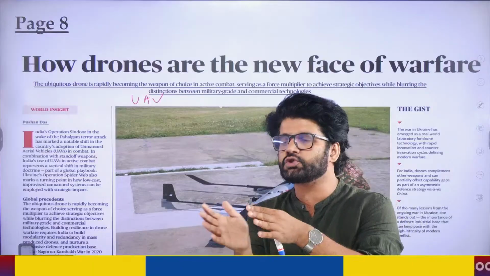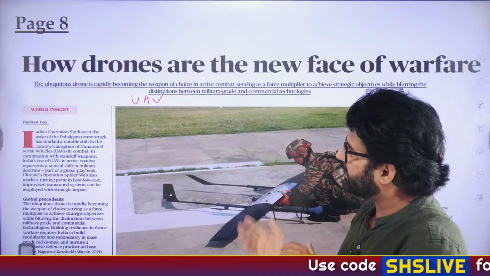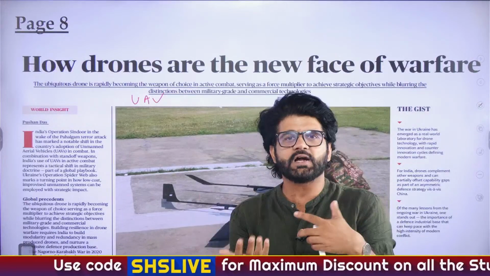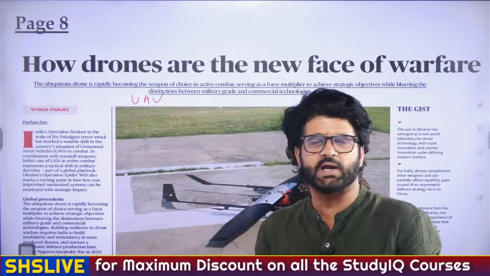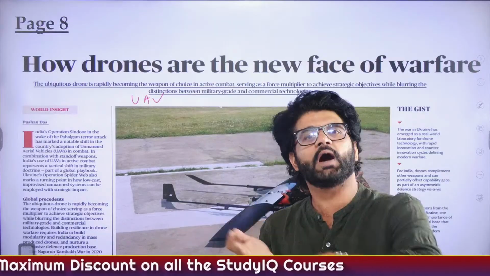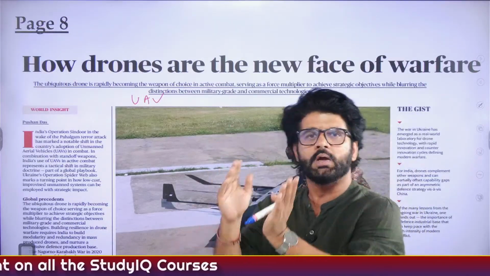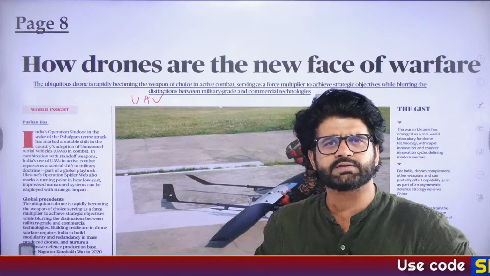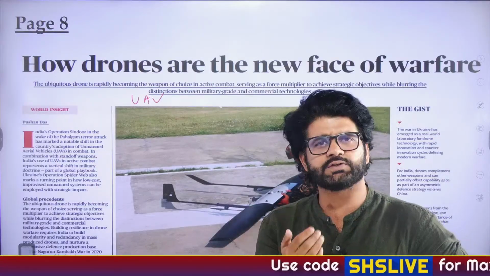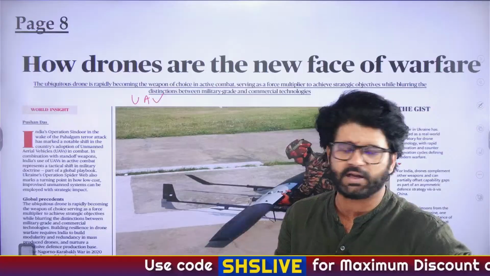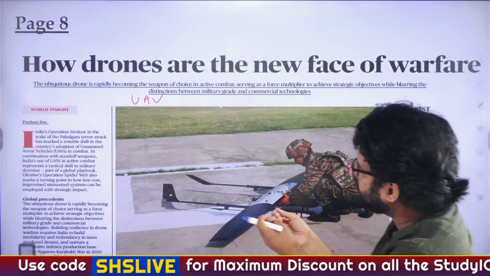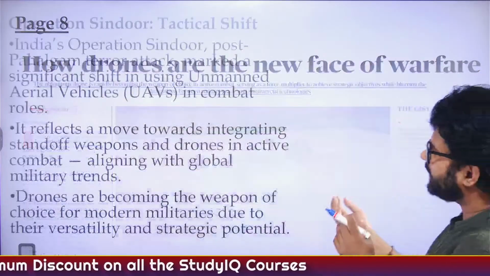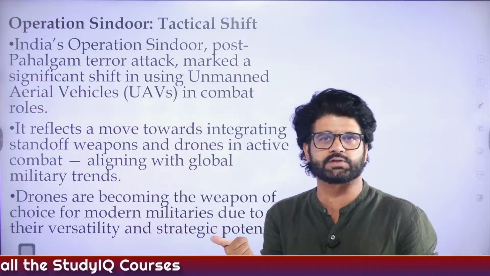So keep it in mind, which two countries are fighting over it? Armenia and Azerbaijan. India supports whom? India supports Armenia. Then Pakistan supports whom? Pakistan supports Azerbaijan. Turkey supports whom? Turkey supports Azerbaijan. So there is a nexus there: Turkey, Azerbaijan, Pakistan, and India, Armenia. I think India is one of the largest, if not the largest, arms suppliers to Armenia. So these are some facts coming out of this particular article. We'll look at this article, but at the same time, do remember these facts which we have just discussed.